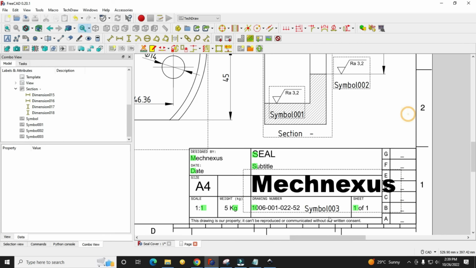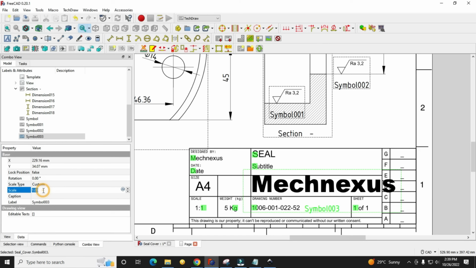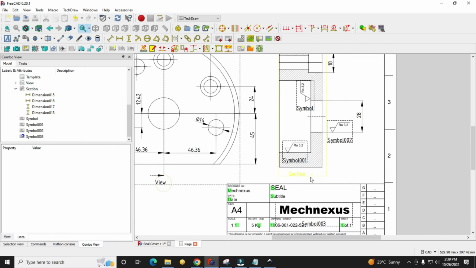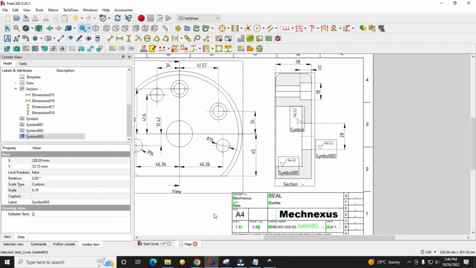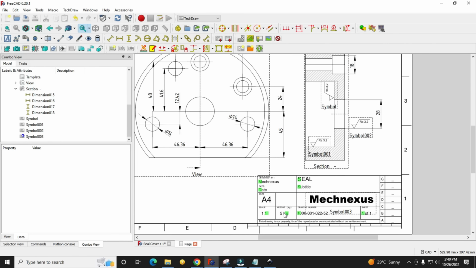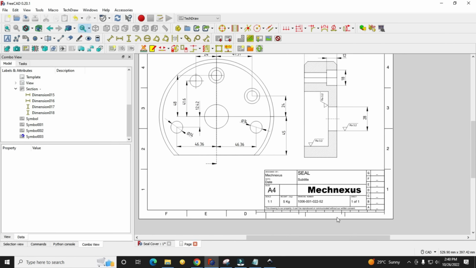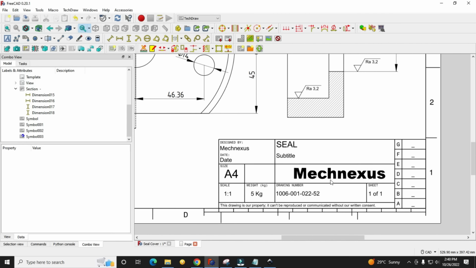So I will again select the frame and give a scale of 0.7, and say OK. And I will turn off the frame. So this is how I have replaced the FreeCAD logo and inserted my logo in FreeCAD.